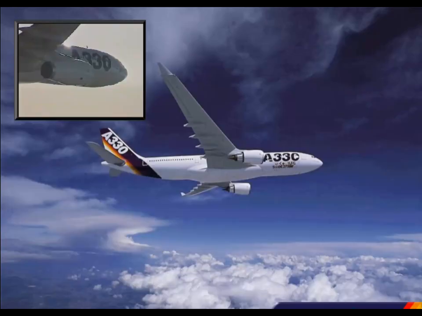The A330 is the largest Airbus twin-engine aircraft in service today. It offers a choice of 3 power plants: General Electric CF6 80E1, Pratt & Whitney PW4000, Rolls-Royce RR Trent 700.